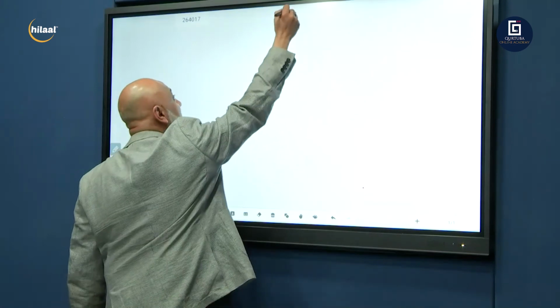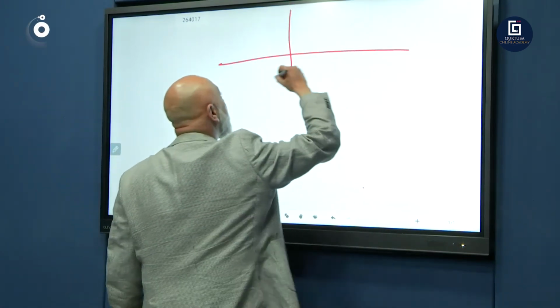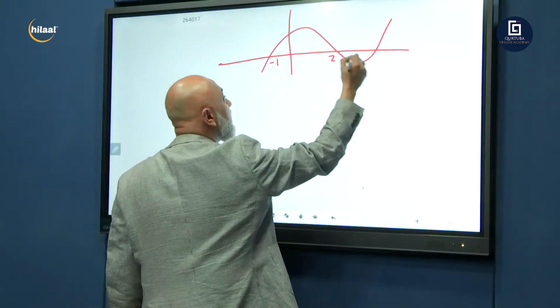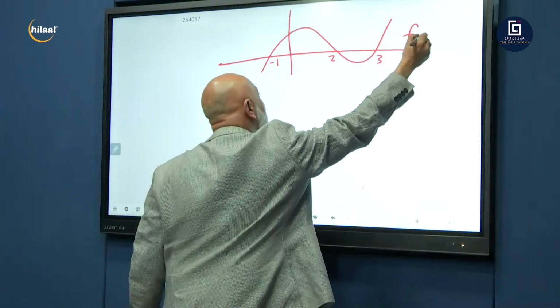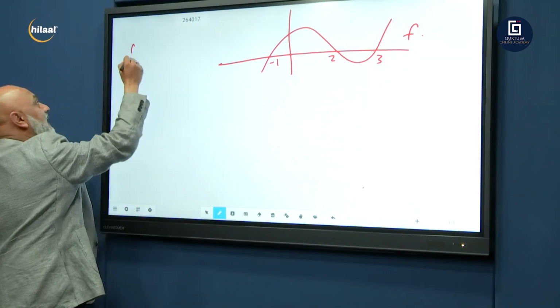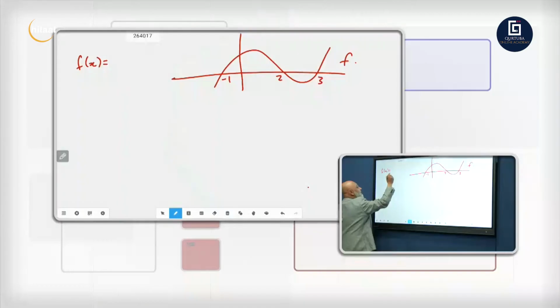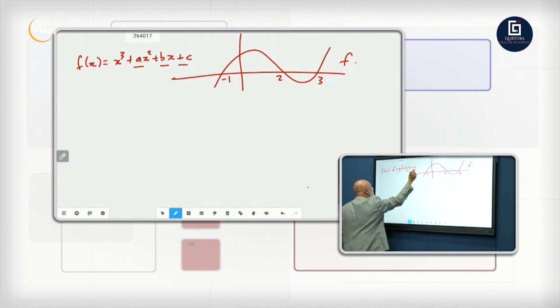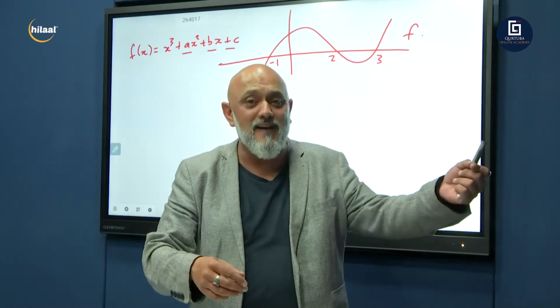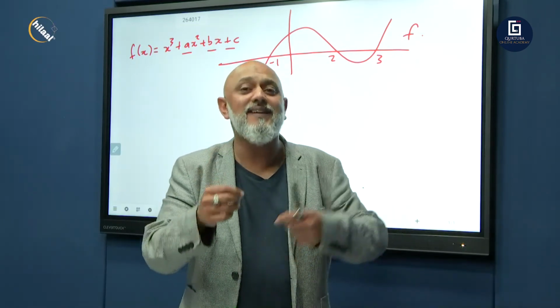Now we're doing the reverse. Now they give you a graph. They tell you that's minus 1, that's 2, that's 3. That's graph F. They tell you that f of x is equal to x cubed plus ax squared plus bx plus c. Find a, b, c. They might even say, show that a equals something, b equals something, c equals something.